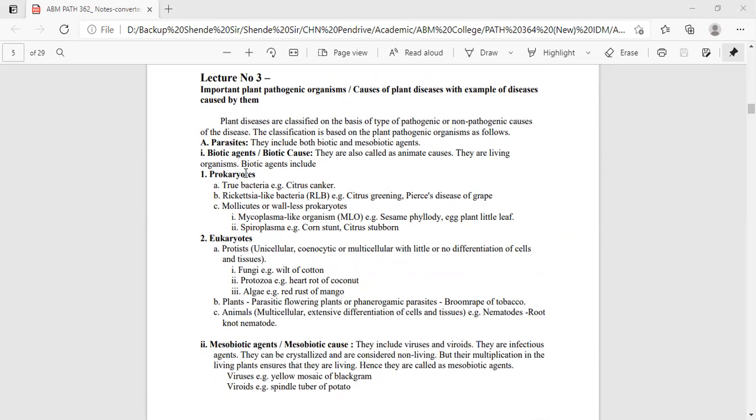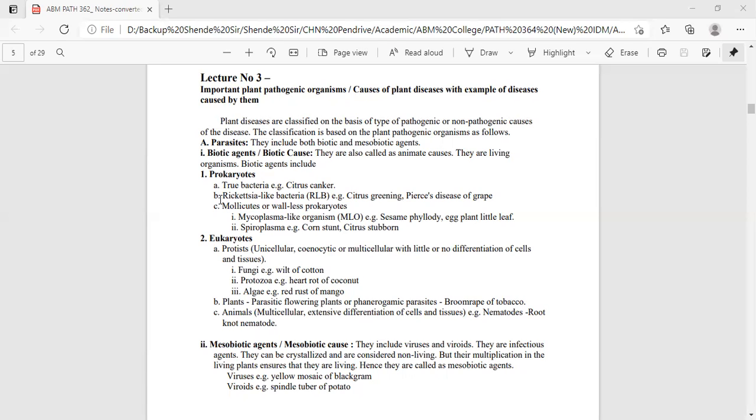So the prokaryotes, first of all, A, that is true bacteria, which cause diseases like citrus canker. Prokaryotes do not have any well-defined nucleus. I think you have studied earlier in the third semester that a prokaryote does not have any well-defined nucleus, and in the case of eukaryotes, particularly fungi, there is a well-defined nucleus. So among prokaryotes A, B, and C, A is true bacteria, a complete bacterial cell that infects plants.